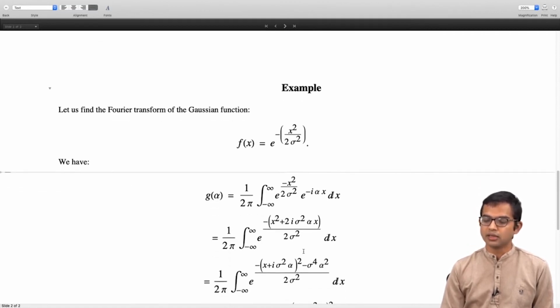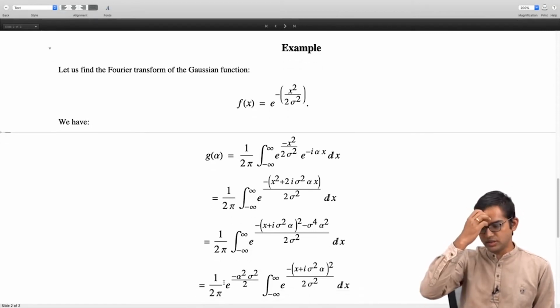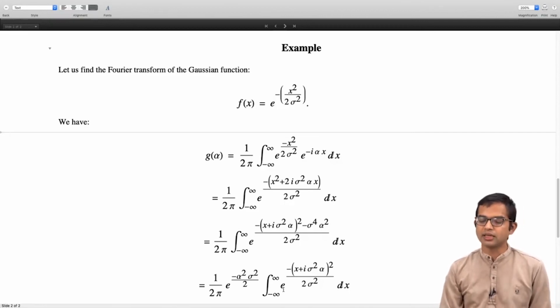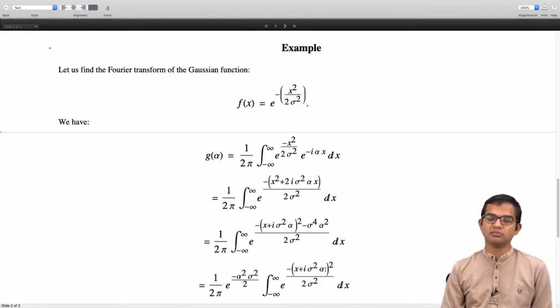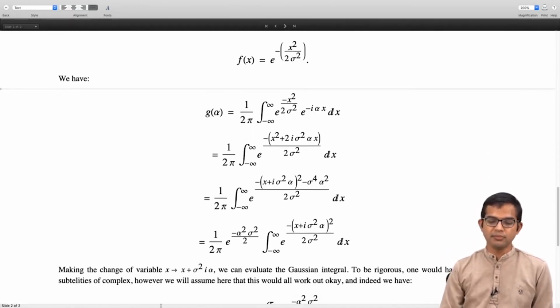And so if you carry out this exercise carefully, you will get an extra factor; 1 over 2 pi is already there. Then you have an exponential of minus alpha squared sigma squared by 2, and then you have this integral which is actually just a standard Gaussian integral, except that x seems to be shifted by some constant complex number, right? So you can make a change of variable x to x plus sigma squared i alpha, right? And then it's just this standard Gaussian integral, right?